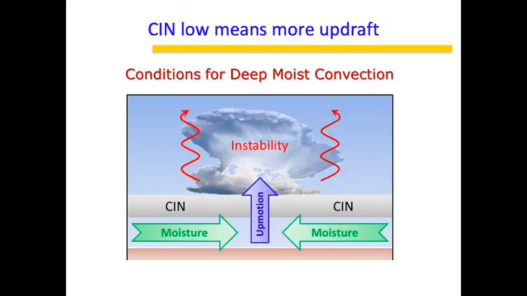The other thing that is important is the CIN, which is the convective inhibition. Convective inhibition is basically how much resistance the atmosphere is offering to the parcel. It is a quantity which does not allow the parcel to grow to higher heights. So high CAPE and low CIN will mean more updraft. If CIN is lower, that means the parcel has the potential to rise to much higher values, and that is very important. So low CIN is good and high CAPE is good for the formation of clouds. These are the two things we have to keep in mind.